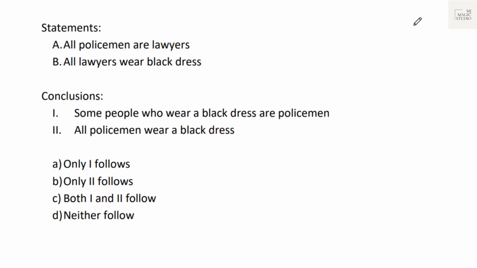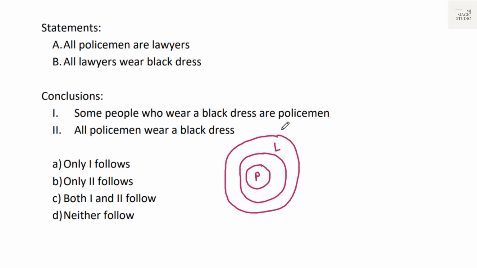So here we start. Question is on the screen. Try out with help of Venn diagram. All policemen are lawyers. If these are policemen, then all policemen are lawyers. All lawyers wear black dress. All lawyers are subset of black dress.